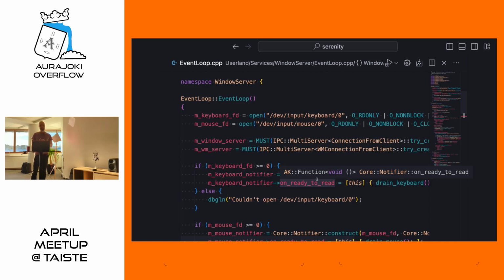Again, these device drivers, as you know, your devices are files or can be accessed with file system or I/O system calls. So what we are looking at here is the WindowServer, of which all the UI applications, like our Aurajoki application, are children, and they get access to mouse and keyboard events through this WindowServer and its event loop. Reading mouse and keyboard state is of course done by opening files and reading their contents.